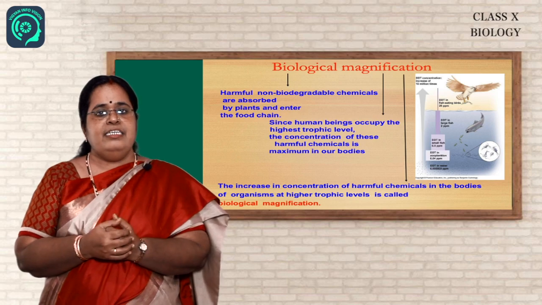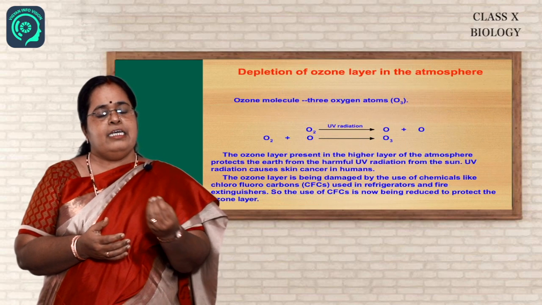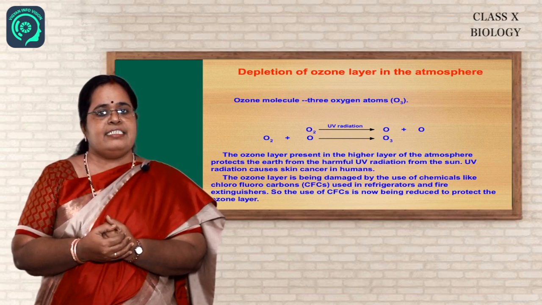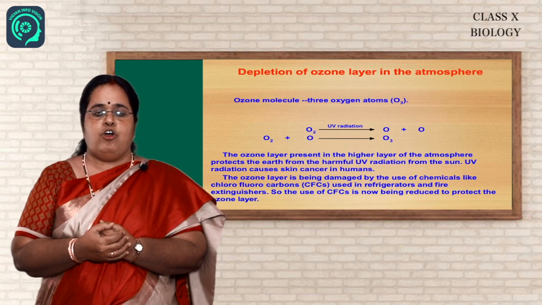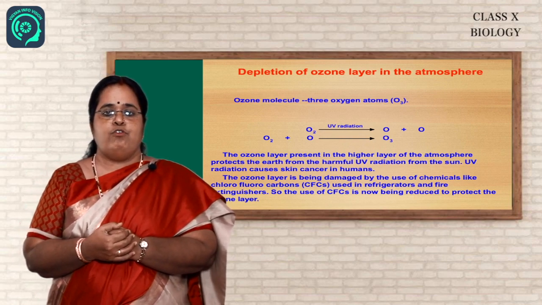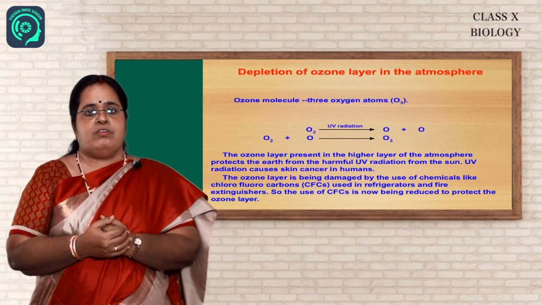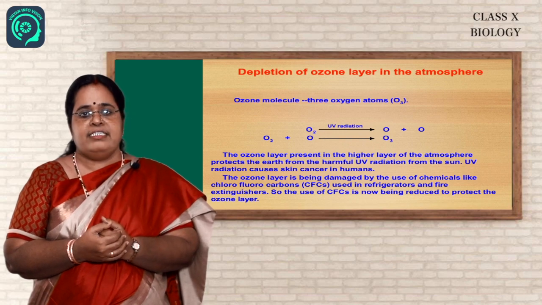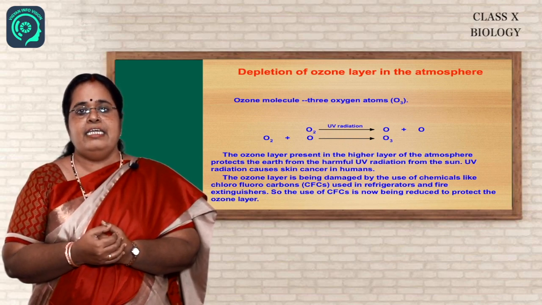Now let us go to another very important environmental phenomenon, or I should say environmental disaster. What is that? That is ozone depletion. Now ozone, as you all are aware, you have studied a little more about ozone in 9th standard also. What is ozone? Ozone is a triatomic molecule. It is O3. That means one molecule of ozone has 3 atoms of oxygen. Compared to oxygen, it is of course poisonous. Whereas oxygen is a lifesaver gas, ozone is a deadly poison.